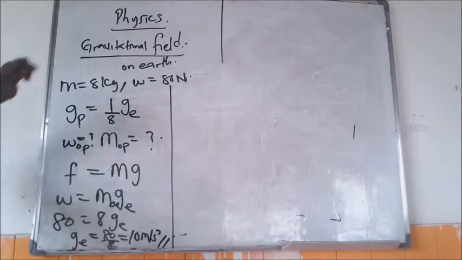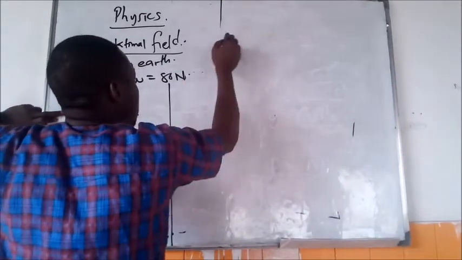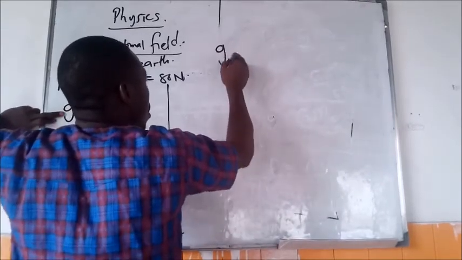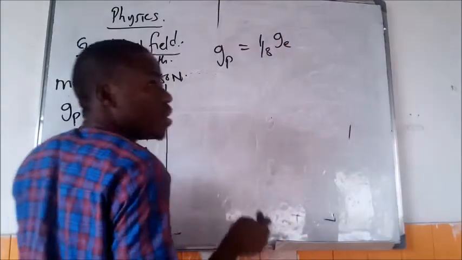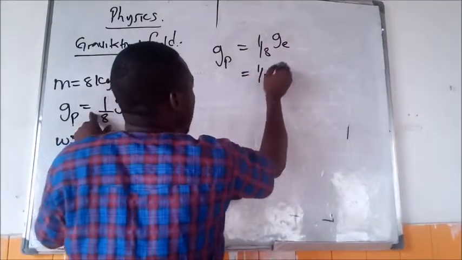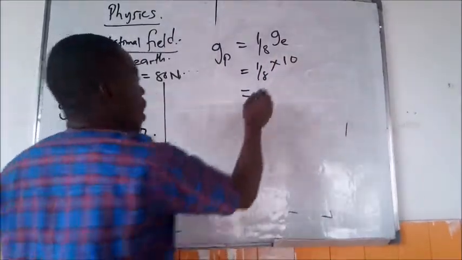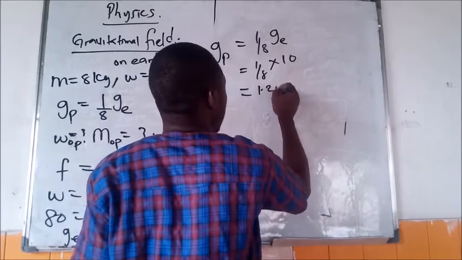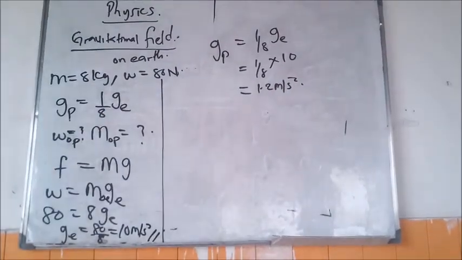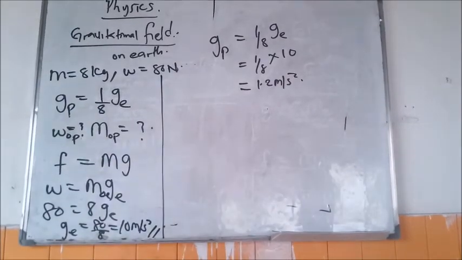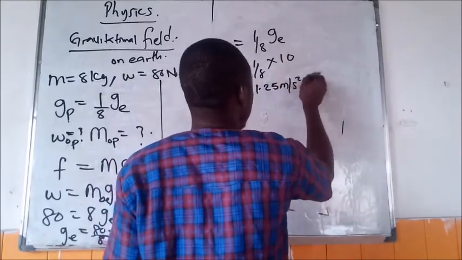Now, but when we get to another planet, acceleration due to gravity on another planet is 1/8 that on the Earth, which will now be 1/8 multiplied by 10, which will give you 1.25 meter per second square.